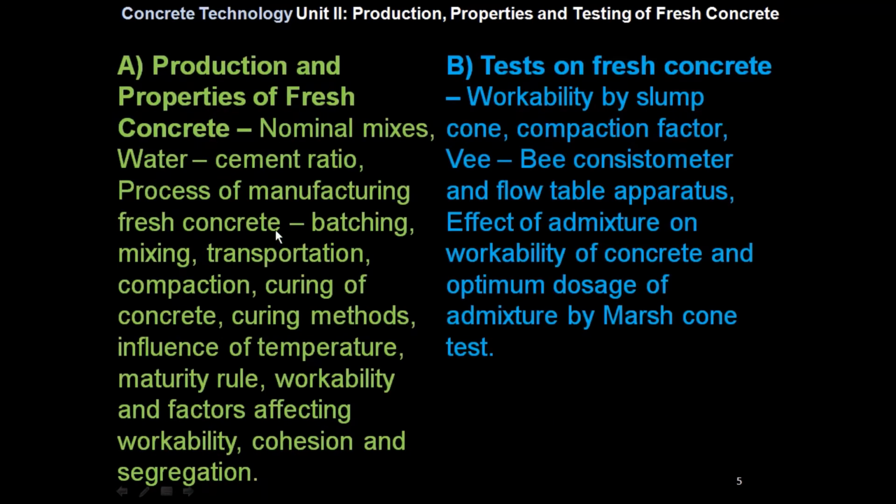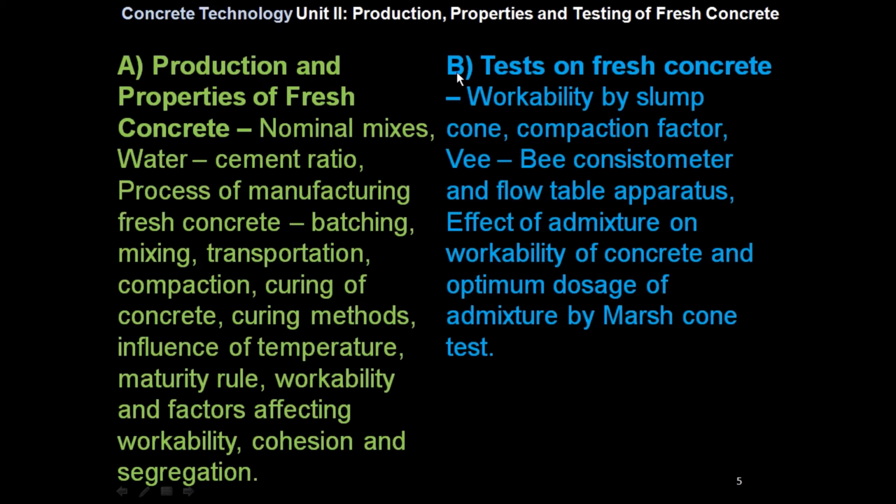So we will see unit number 2, production, properties and testing of fresh concrete. It includes part A, production and properties of fresh concrete, which includes nominal mix, water cement ratio, process of manufacturing fresh concrete, batching, mixing, transportation, compaction, curing of concrete, curing methods, influence of temperature, maturity rules, workability and factors affecting workability, cohesion and segregation.